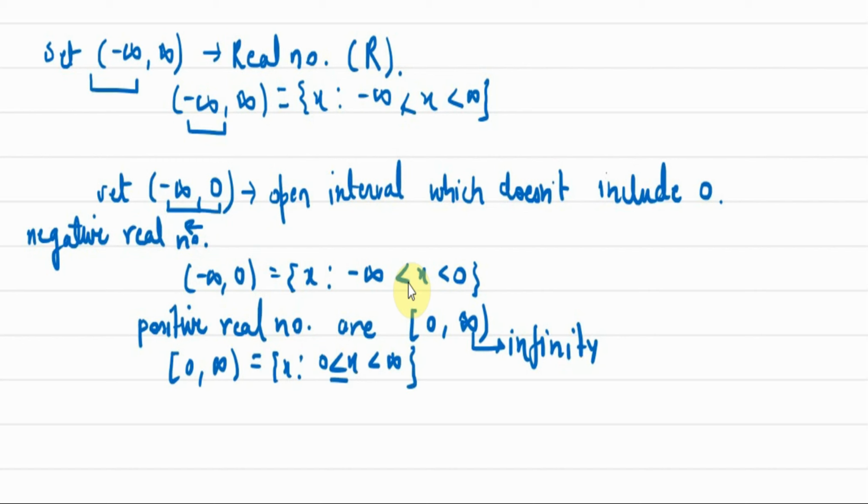So this is also a type of open interval only. Why? क्योंकि हम लोग infinity include नहीं कर रहे हैं, दोनों तरफ हमारे पास square bracket नहीं है. दोनों तरफ square bracket होते हैं तभी closed interval होता है. Otherwise all the intervals will be open, even if they do not have square brackets on both sides. So this will also be an open interval.